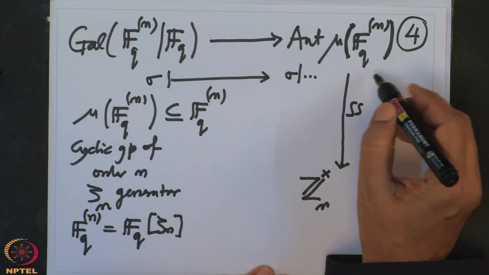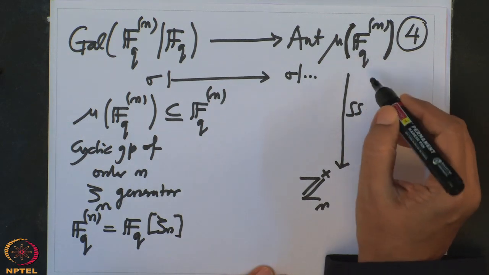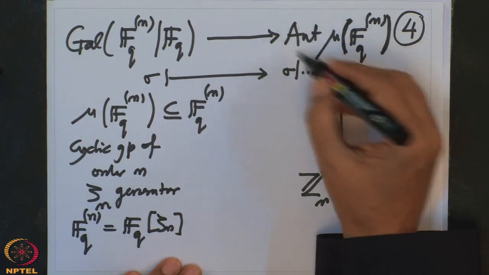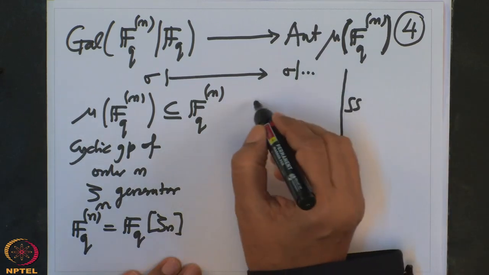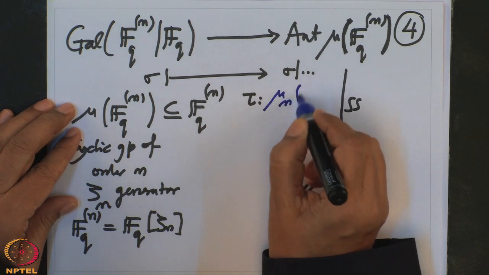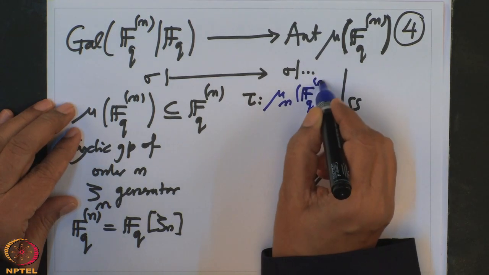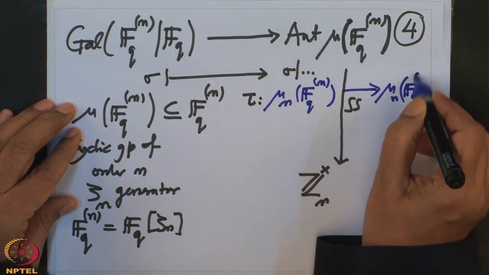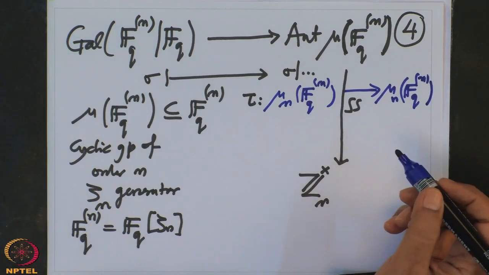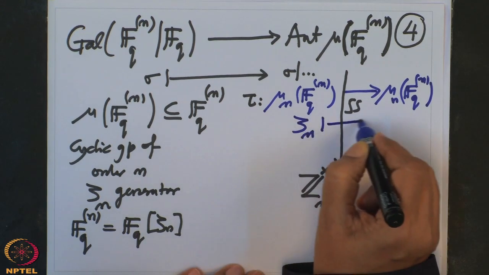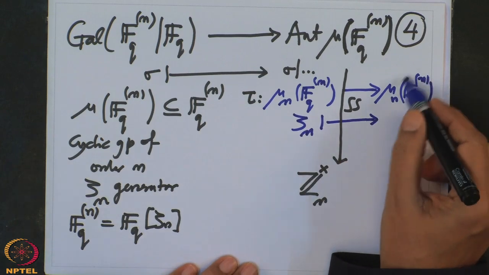If you have an automorphism tau of the cyclic group, so let me just write down the elements of this automorphism group here. Tau, if it is an automorphism of this group mu n FQN to mu n FQN, so the automorphism of a cyclic group will map a generator, the zeta n, to a generator, but I know all the generators of the cyclic group.